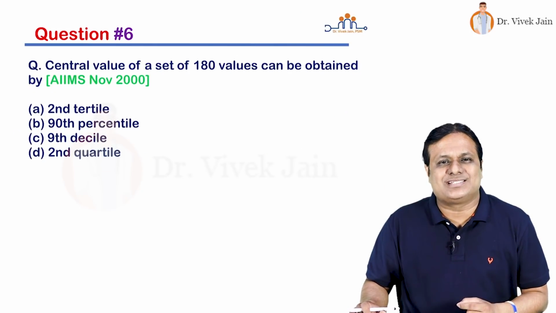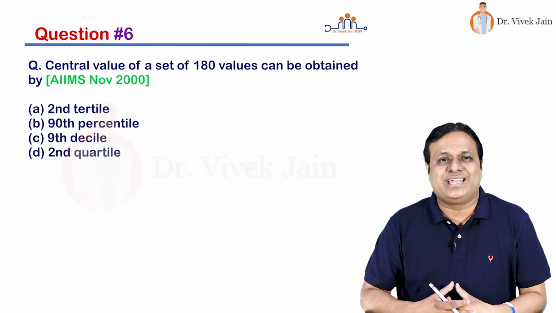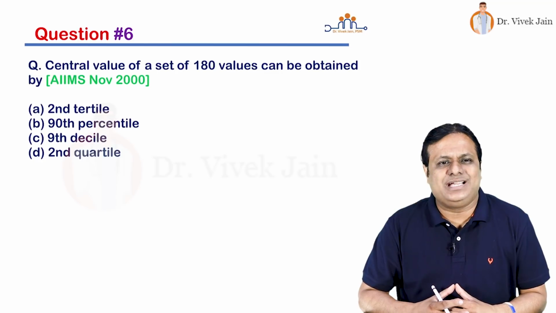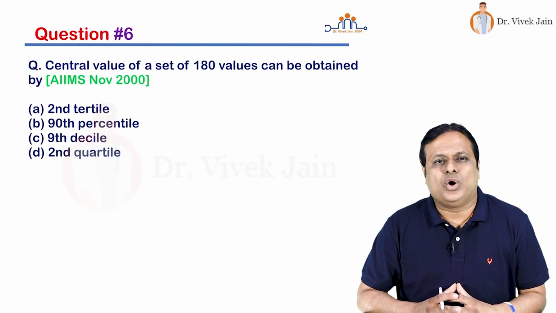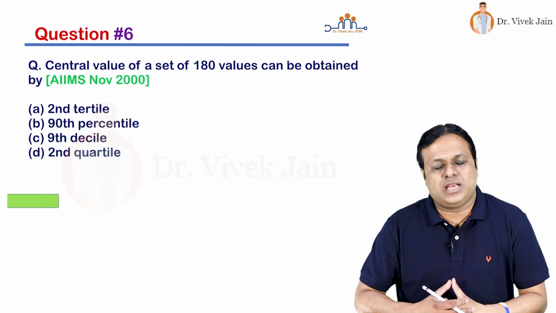Question number 6. Central value of a set of 180 values can be obtained by second tertile, 90th percentile, 9th decile or second quartile. And to solve this question, your time starts now.